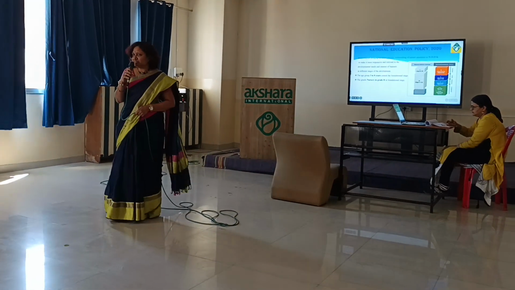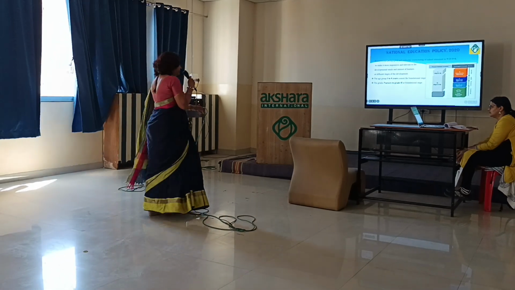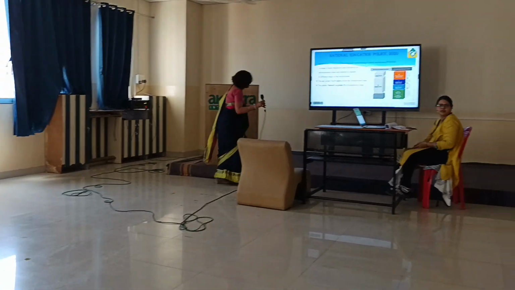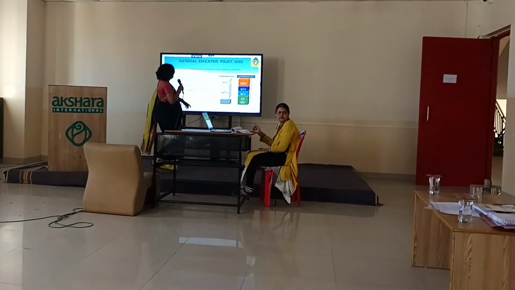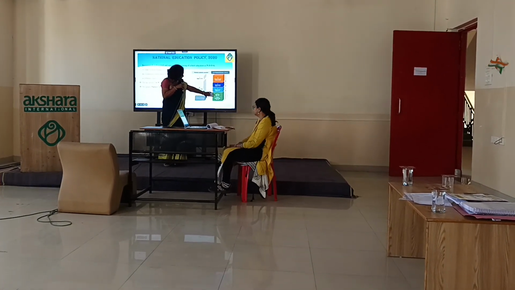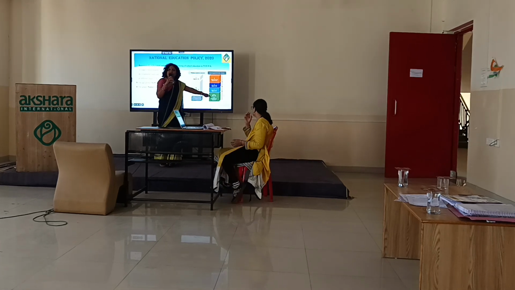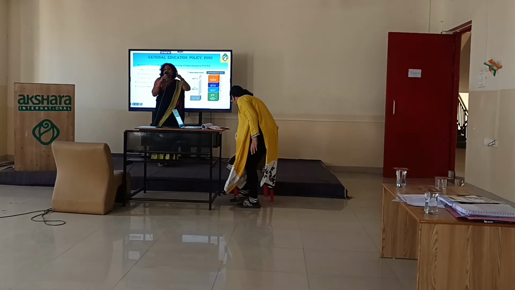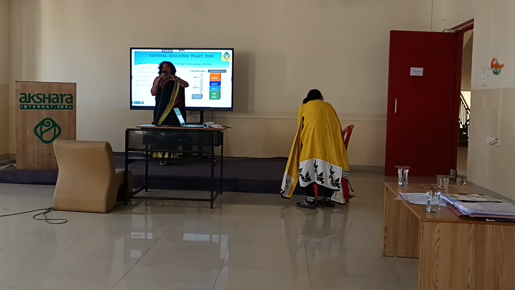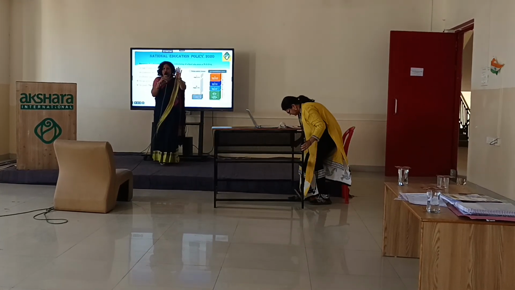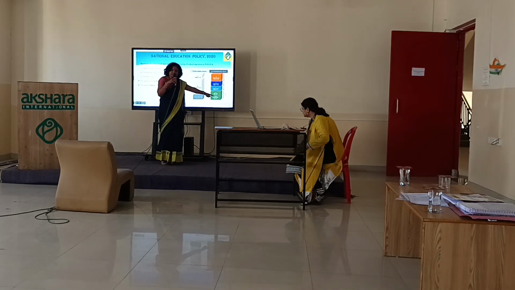Preparatory stage means, see if you see it in this diagram, we have 4 stages. Can you see different colors here? This is the bifurcation. Green color shows the foundational level, that is 3 years to 8 years: nursery, junior KG, senior KG, grade 1, grade 2, 5 classes. Okay, this is the foundational stage.